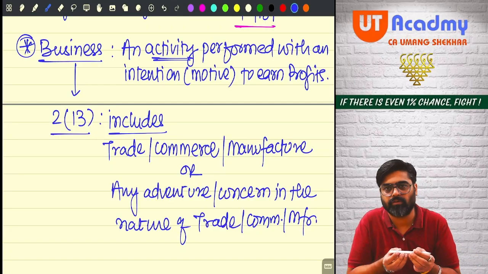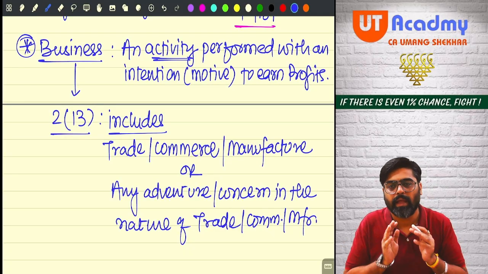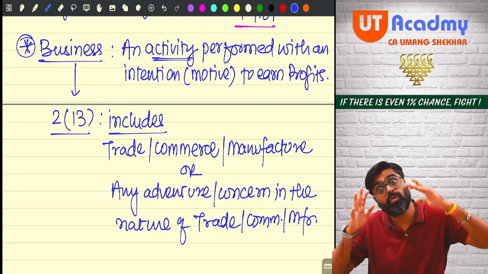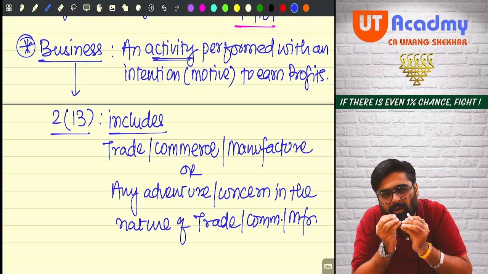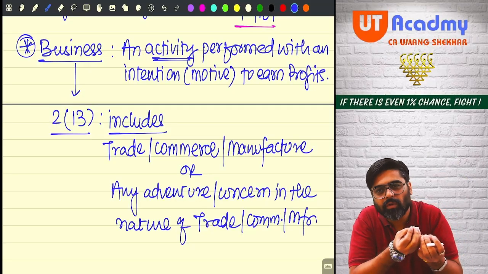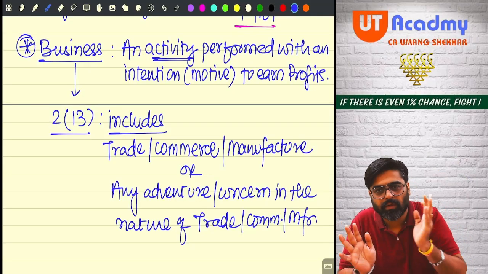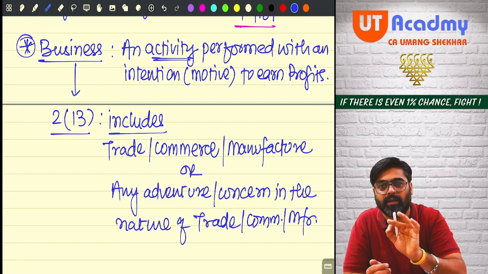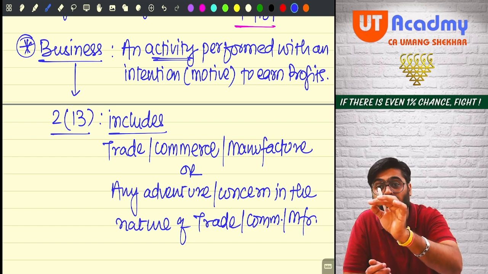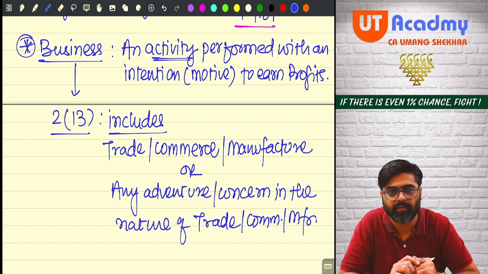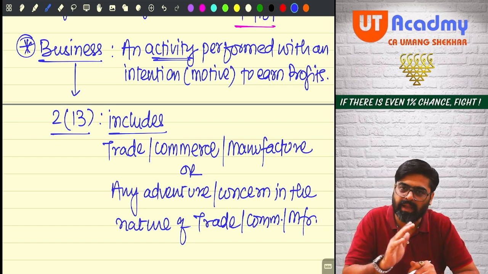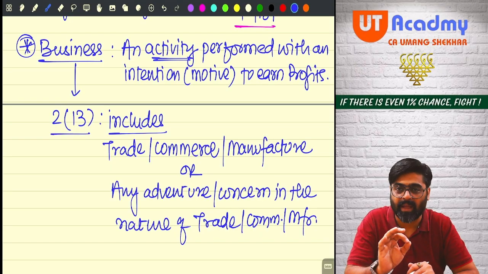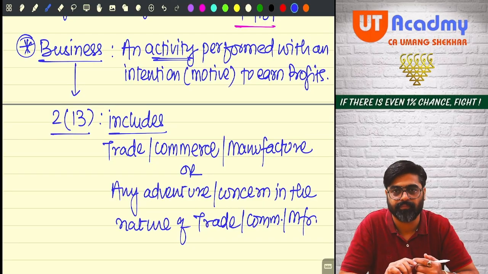I'll buy some pens and I will sell. Am I doing this activity on a large scale or on a small scale, buying few and selling few? Buying and selling on a small scale is known as trade. Trade is nothing but buying and selling only, but when that happens on a very small scale, it is known as trade.